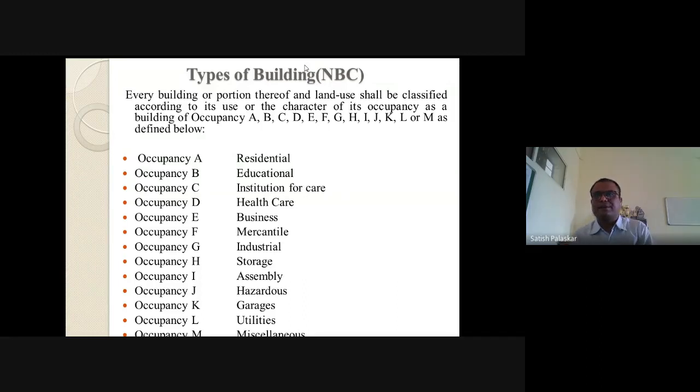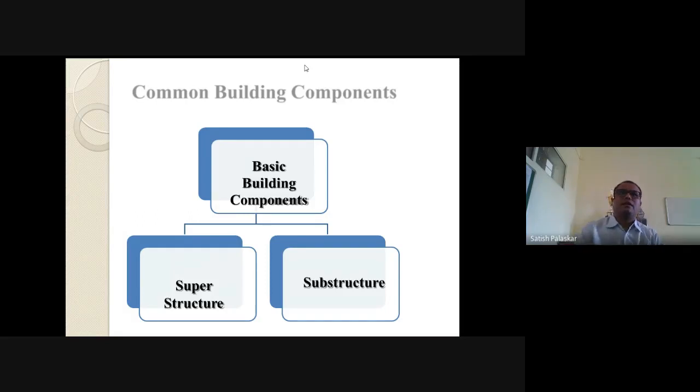We will go to the next part, that is the common building components. That is the introductory part. Again, in detail, we are going to study it in unit number 3, but there it covers only doors, windows, arches and lintels. Here, the introductory part is covered for all the building components.